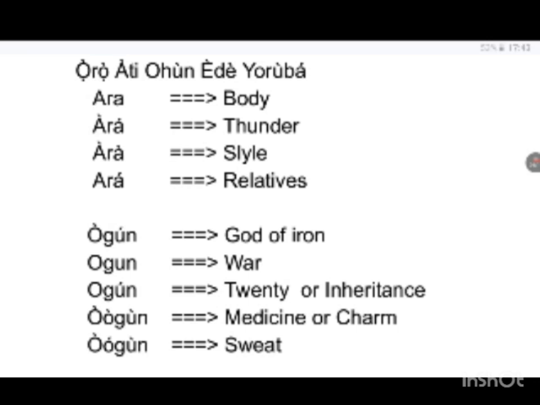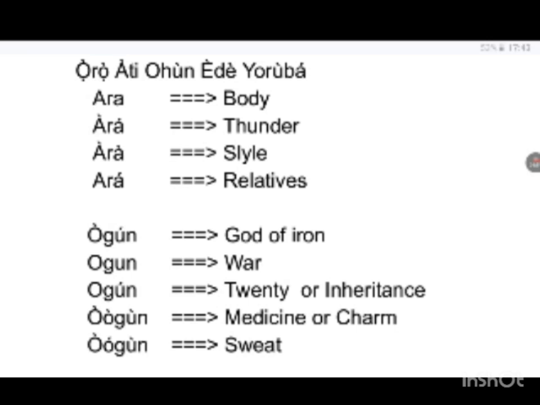The next word is ara, dodo, that's the tone. It has a lower tone all through. What's the meaning of ara? Ara means style. If you want to say style in Yoruba, you will say ara, dodo. Okay? The next one is ara, remi, ara, that's the tone. Ara means relatives.